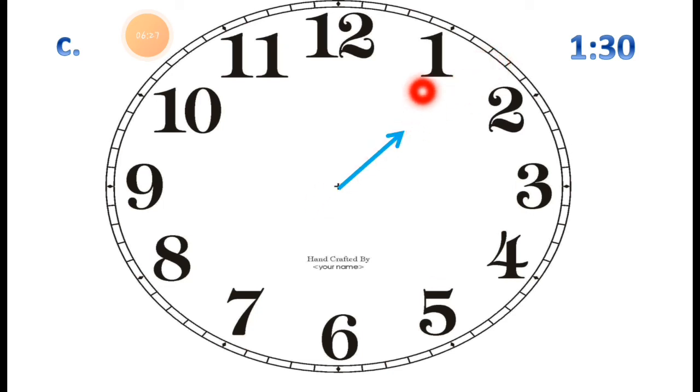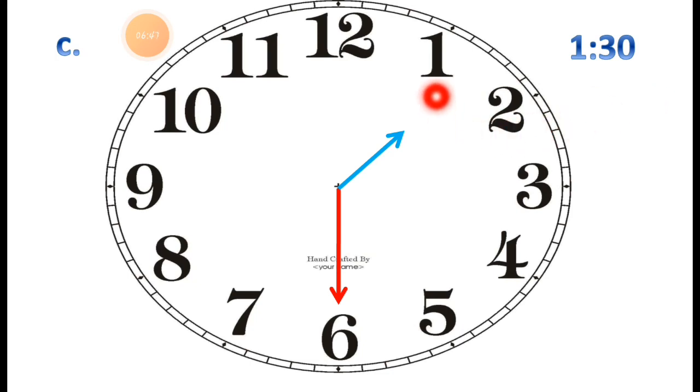It is shown a 1 and the minute 30 is pointing to 6. The minute hand pointing to 6, it means it shows the 30 minutes. It means this clock shows the time 1:30.